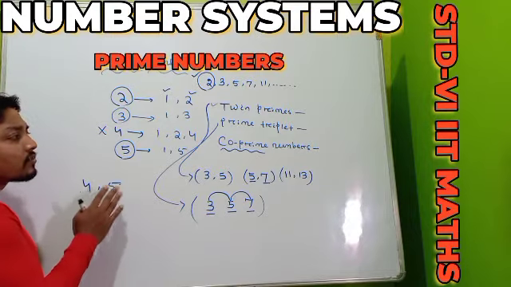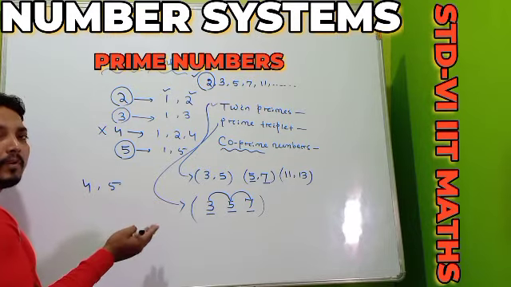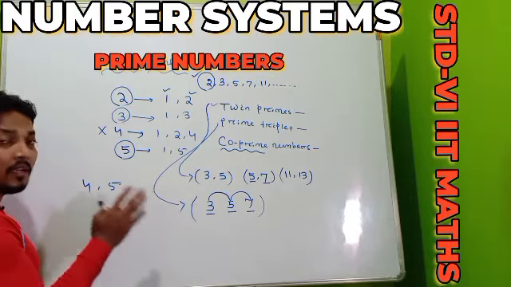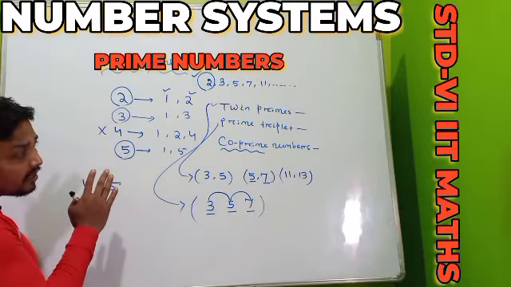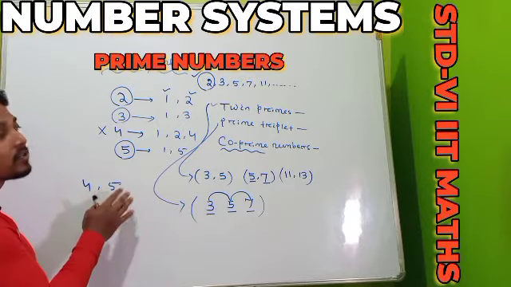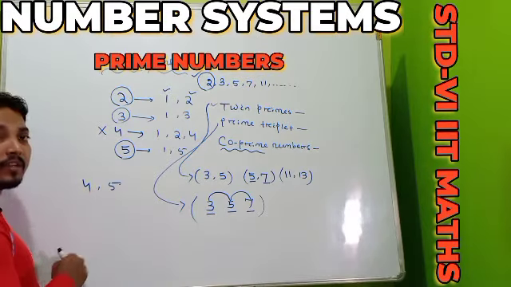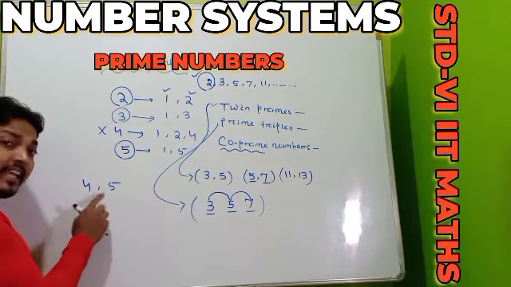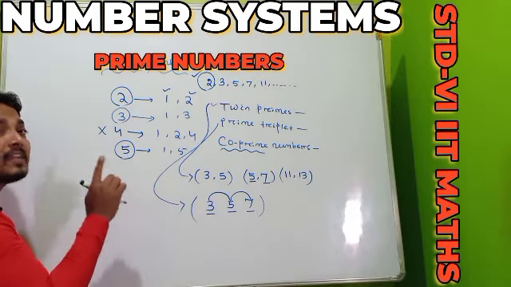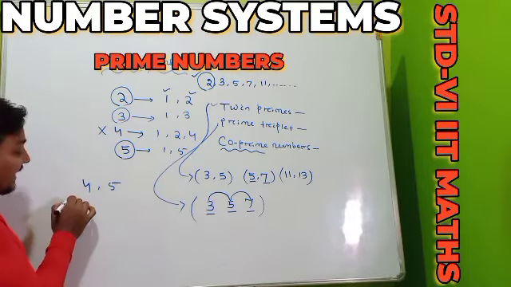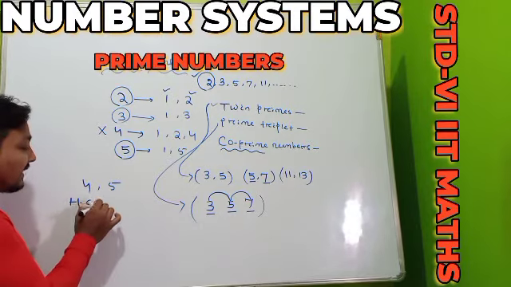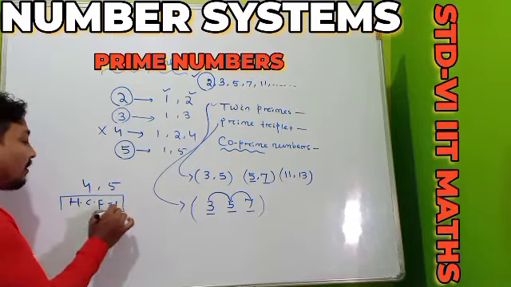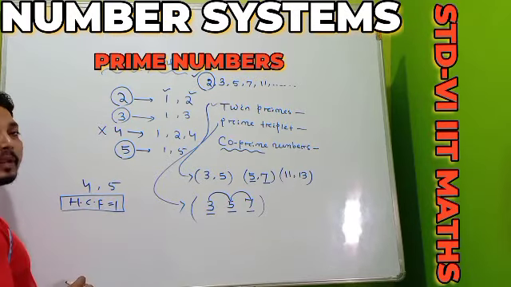So to be co-prime, there is no compulsion that both numbers should be prime. Any two numbers, if their highest common factor, their HCF, is only 1, then we can call the two numbers co-prime numbers.